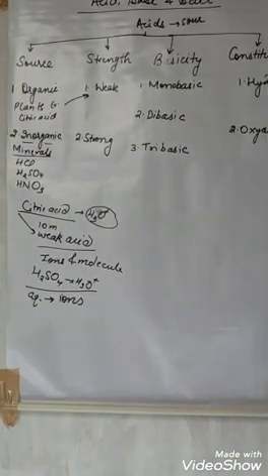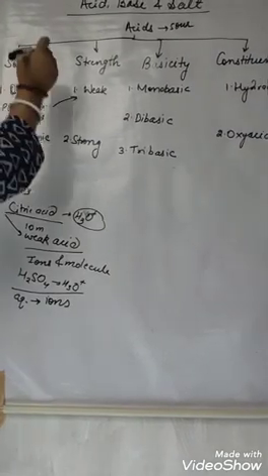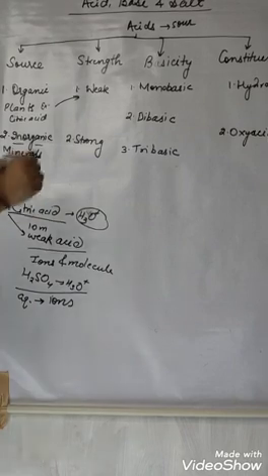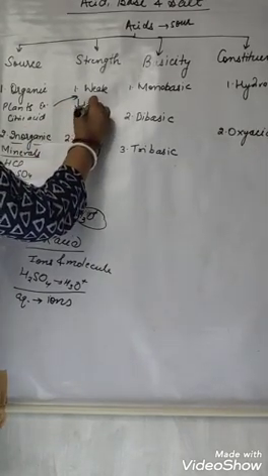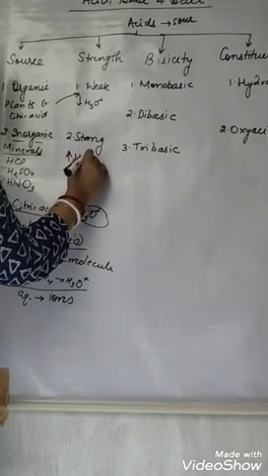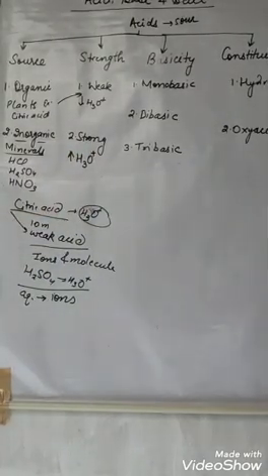So strength is the decomposition of acid into its respective ions. If they are forming a small amount of hydronium ion, that is a weak acid. If they are forming a large amount of hydronium ion, that is a strong acid.